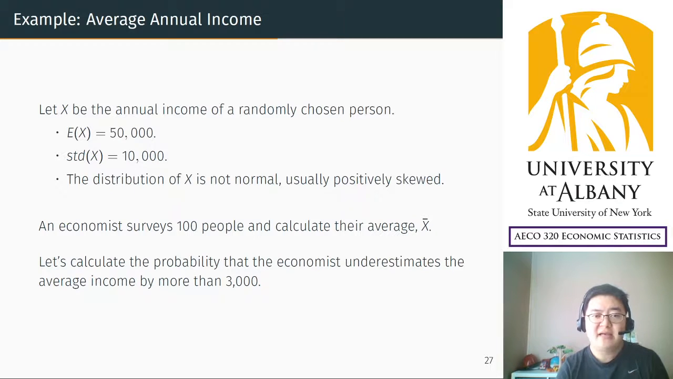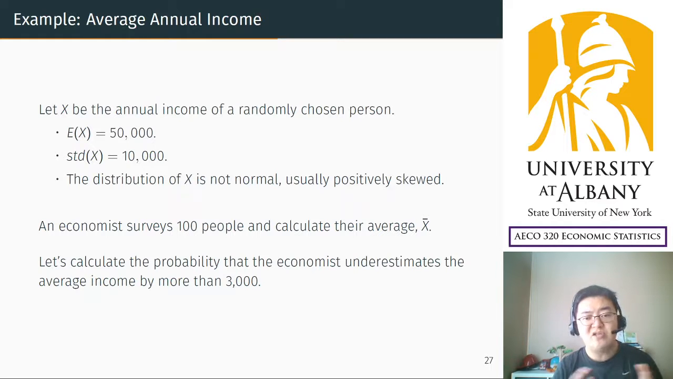Suppose that X, as in the first question of this slide, let X be the annual income of a randomly chosen person. And suppose that you know the mean and the standard deviation of X. Suppose that the true mean is $50,000 and its standard deviation is $10,000. But you know these two numbers, but you don't know the details about the distribution.